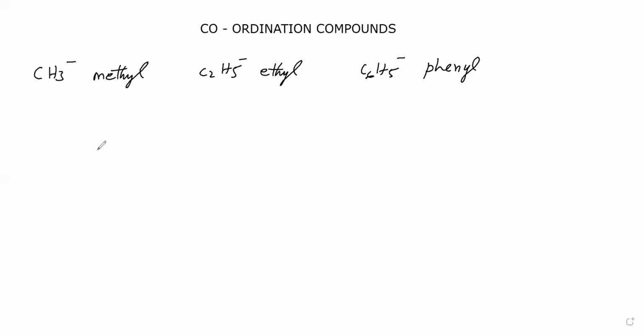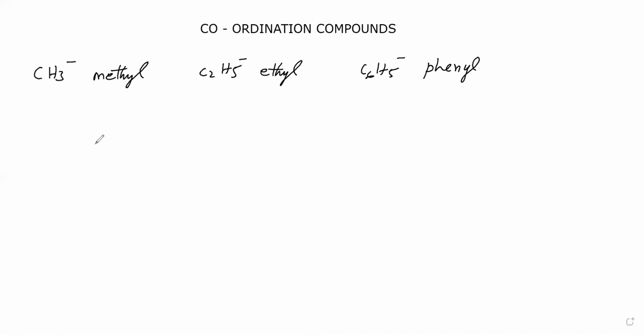If the complex is neutral, that means the net charge of the complex is 0. If the complex is cationic, that means the net charge of the complex is positive.